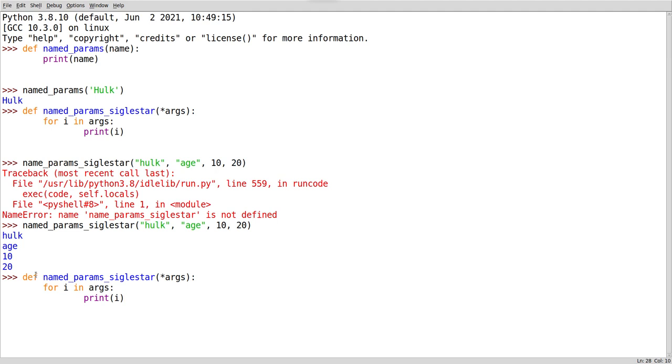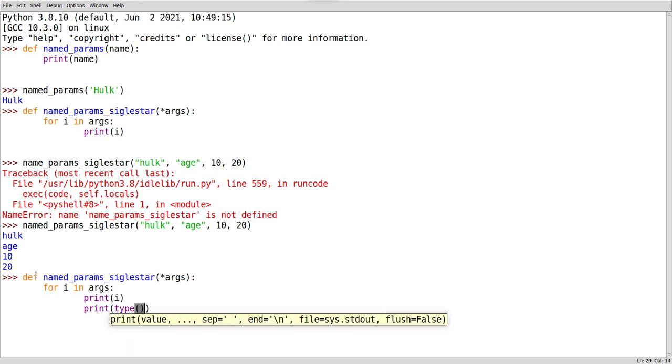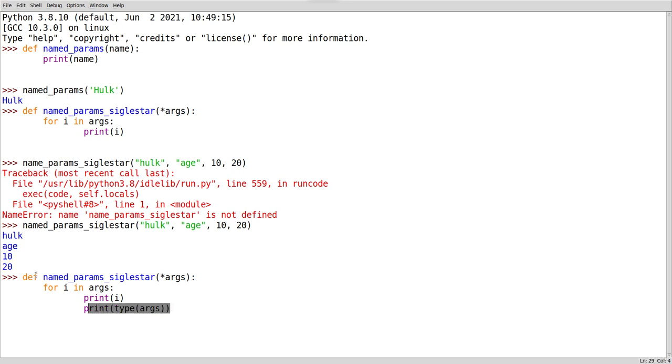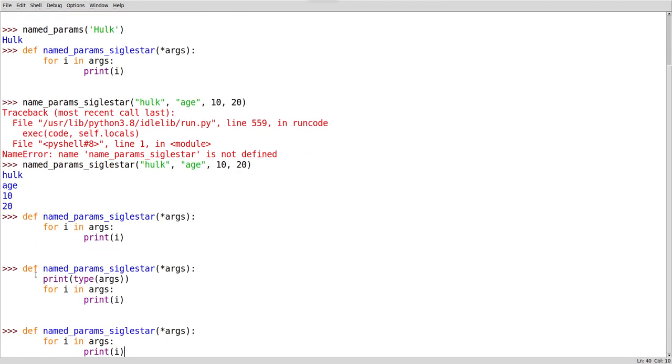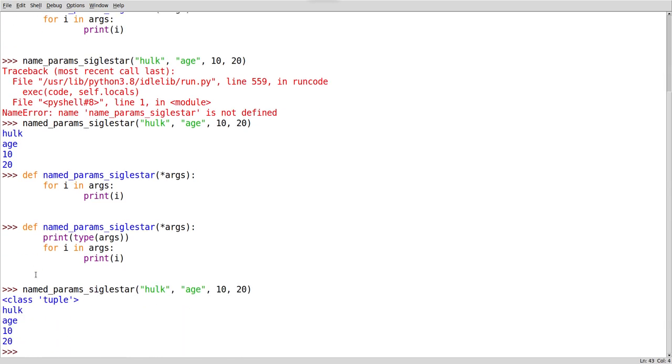I will say here, we have our print, what is that, type of args. Now I am saying print type of args. Now let's see what it will show to us. See here, it is passing it as a tuple. It is saying it is something called a tuple. Don't worry about what a tuple is. Consider it like a data structure, a type of data type. We will see it in the next class.